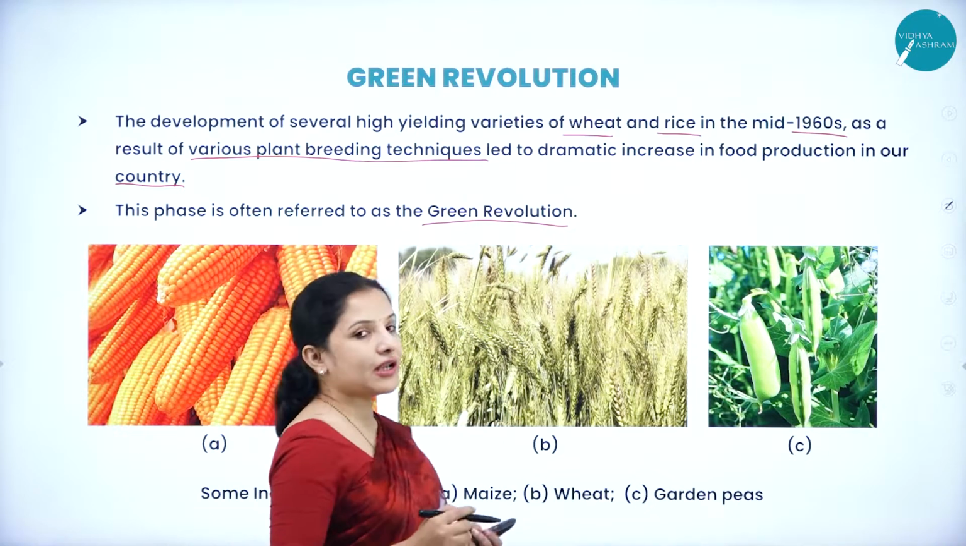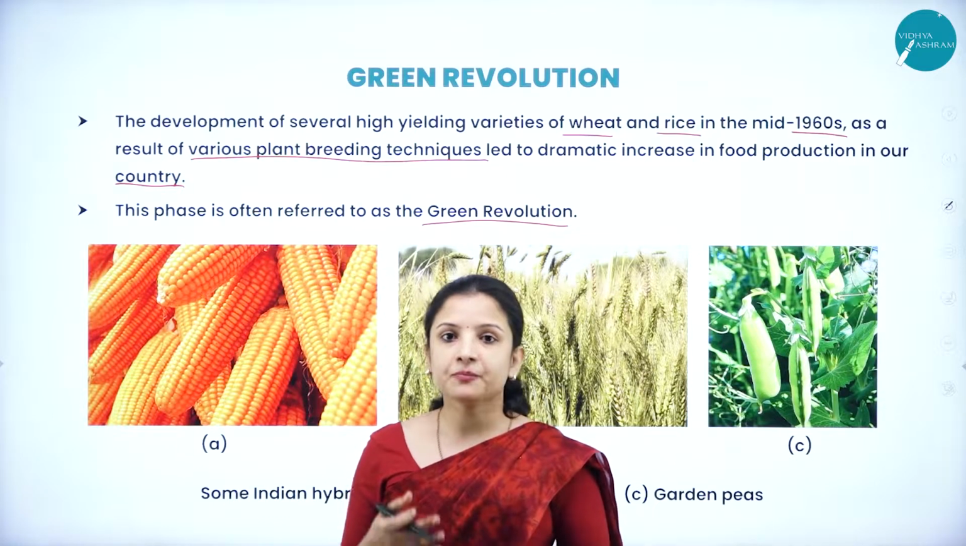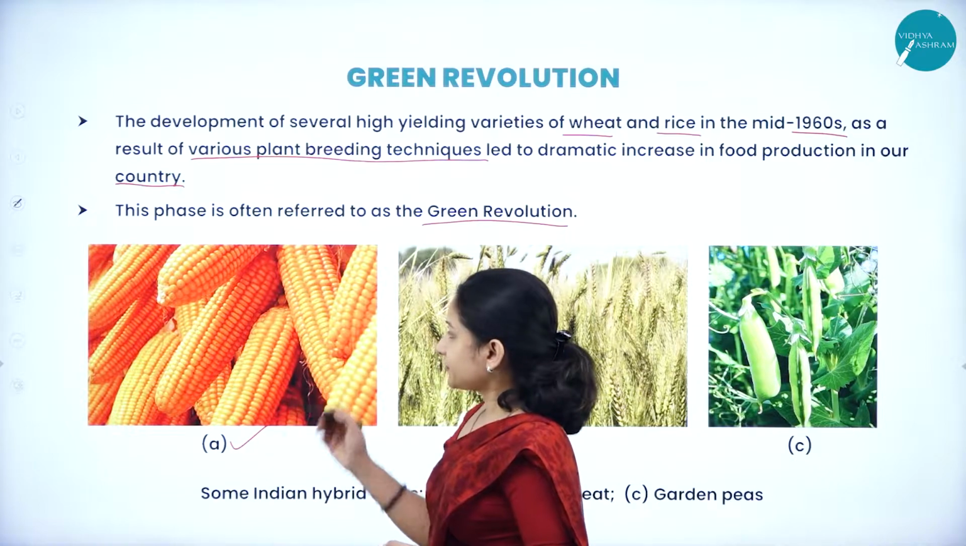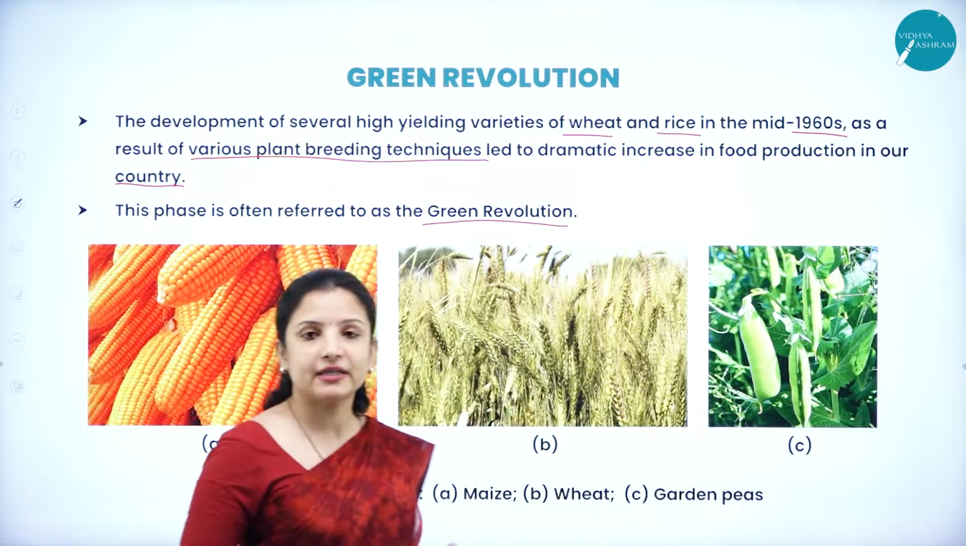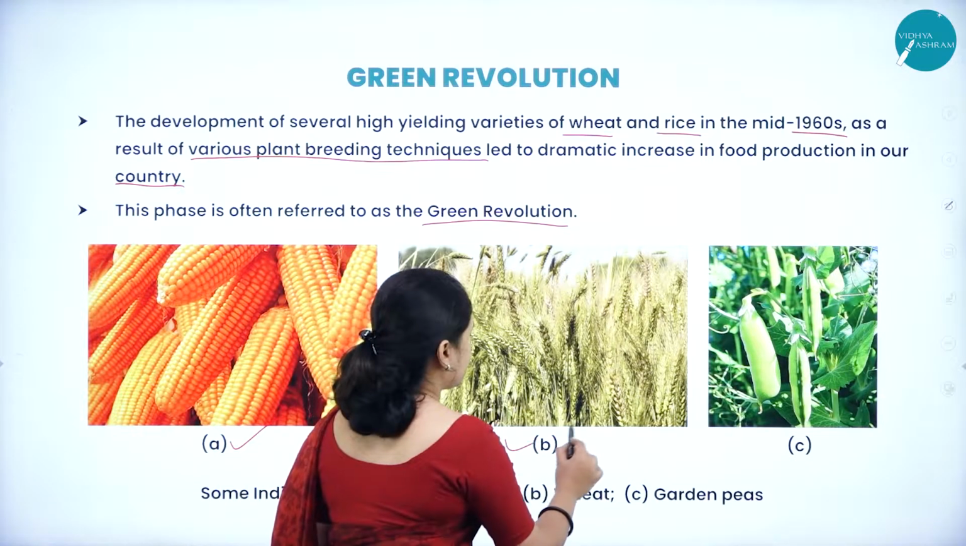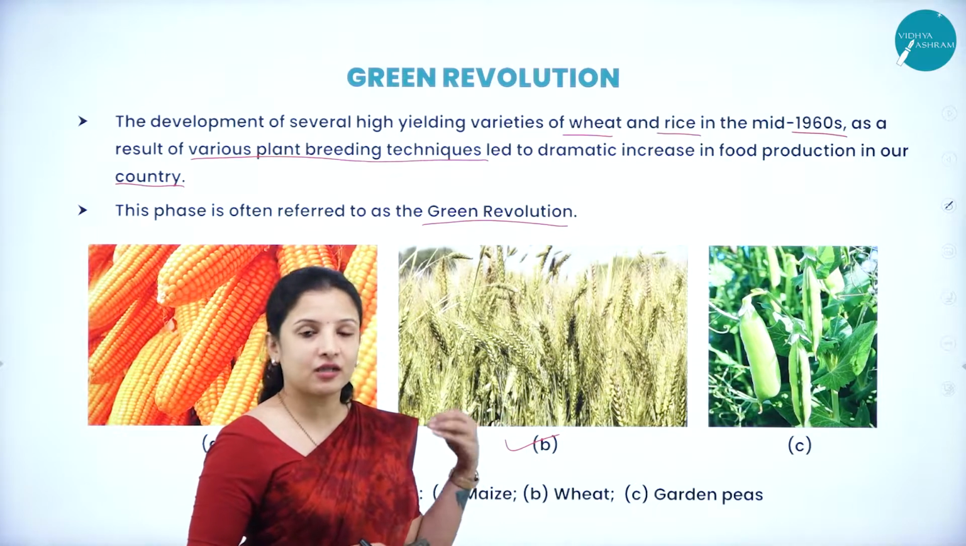And among this, they have developed a lot of different varieties of high yielding crops such as corn. Corn is one of the Indian varieties, that is, they have developed the hybrid variety of corn, then they have developed hybrid variety of wheat. So in Punjab and all, we get different varieties of wheat that are now available.